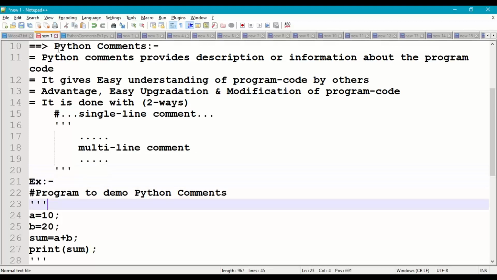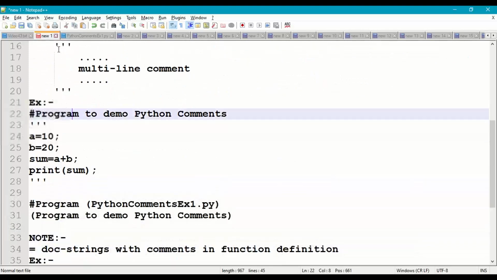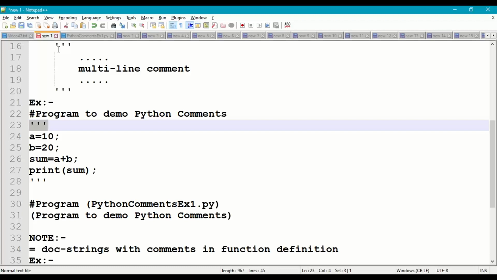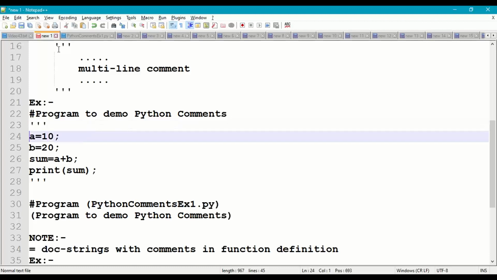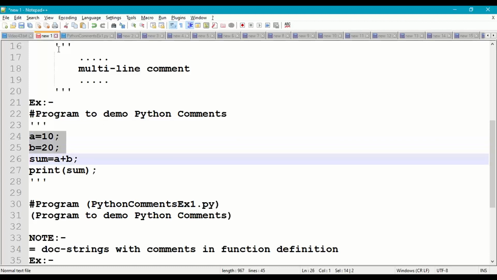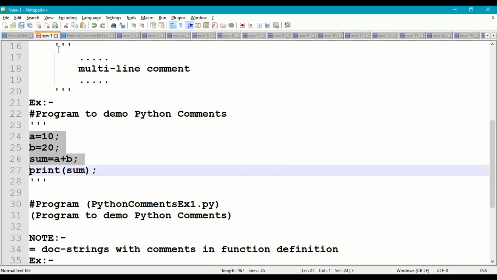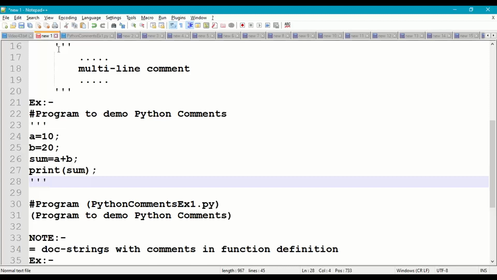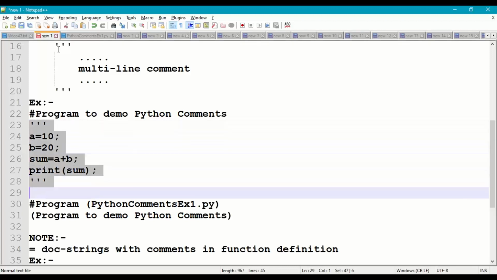For example, you can write it like this: hash program to demo Python comments. Then triple opening quotes, a = 10, b = 20, sum = a + b, print sum. Then close the triple quotes. So these are multi-line comments.